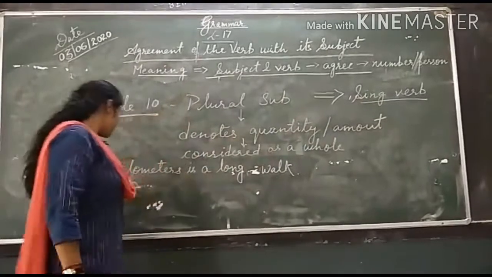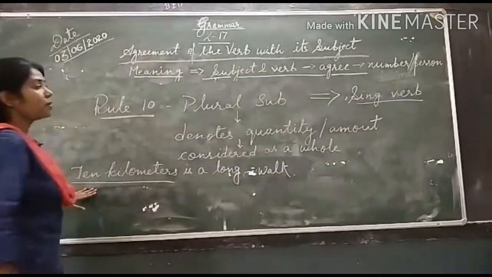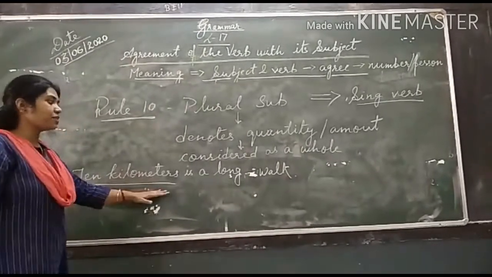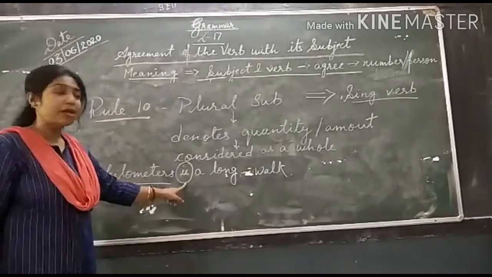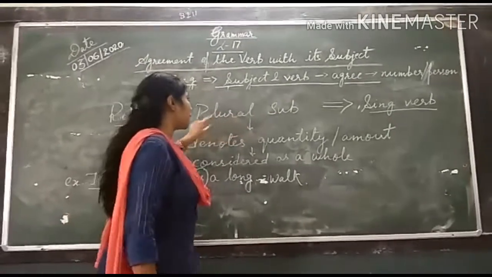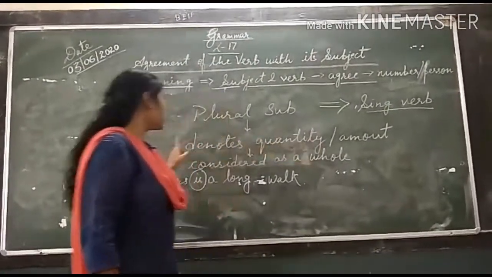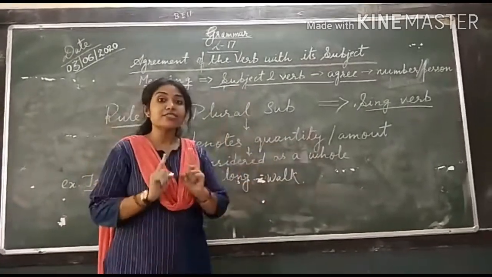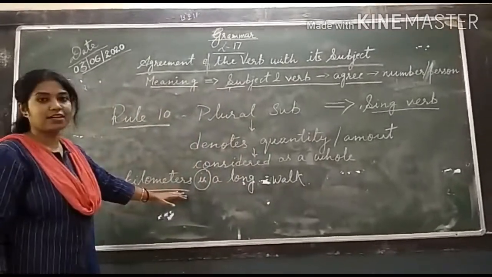For example, 10 kilometers. See, 10 kilometers is a plural subject. But why is it followed with a singular helping verb? Just because, as I told you, the subject can be plural, but when it denotes quantity or amount, it is always considered as a whole, a singular unit, because it is giving a single idea.